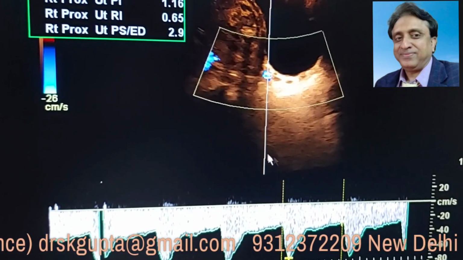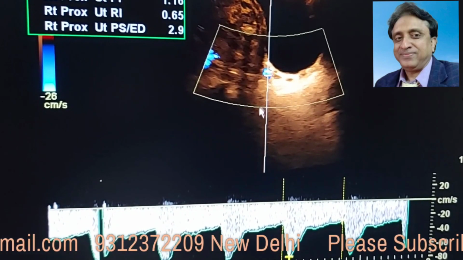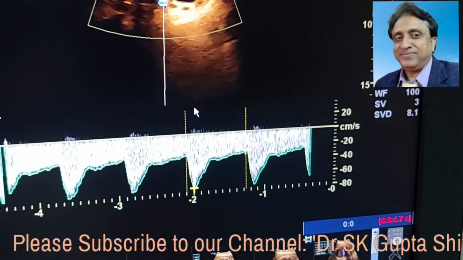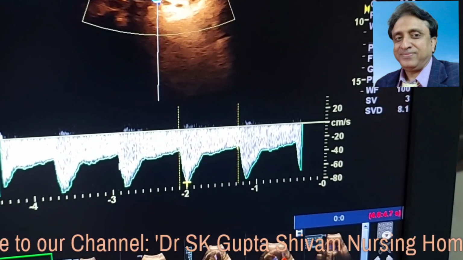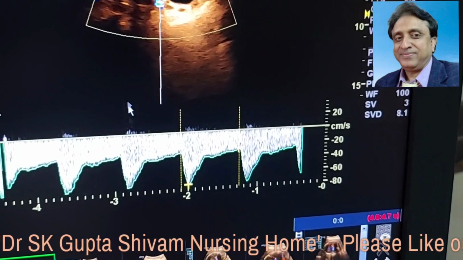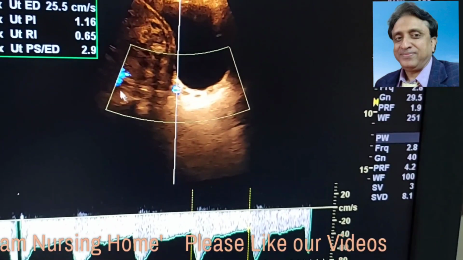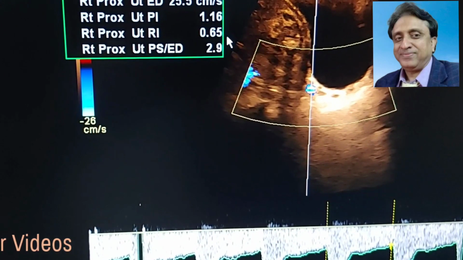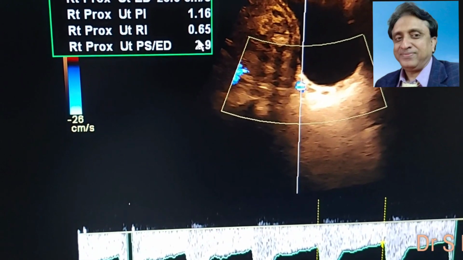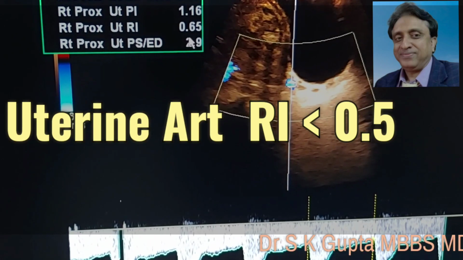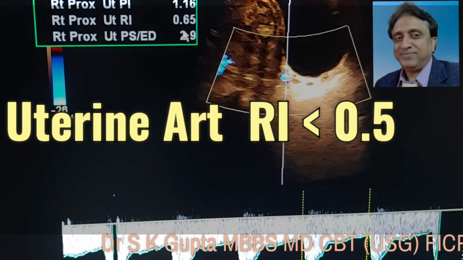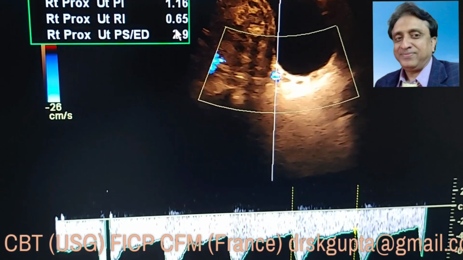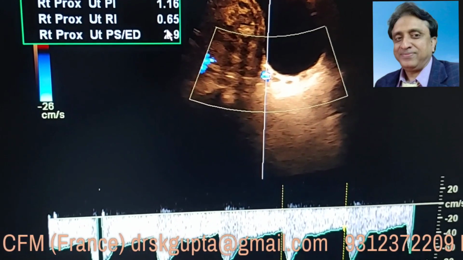This is the uterine artery Doppler of this patient and you can see that there is a diastolic notch over here. This is the diastolic notch which signifies that the uterine circulation is compromised, and you can find that the uterine resistance index is increased to 0.65. Usually the uterine artery resistance index is less than 0.5, but here the uterine resistance is increased. It means that the vascular flow in the uterine artery is compromised.